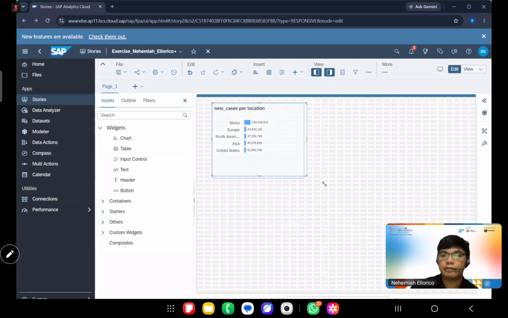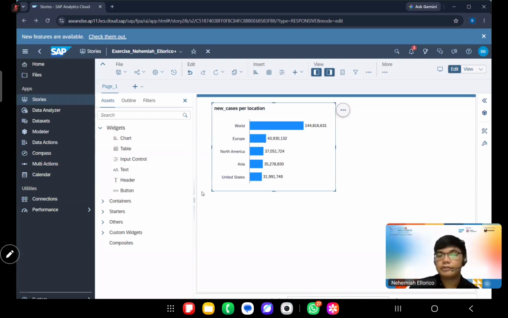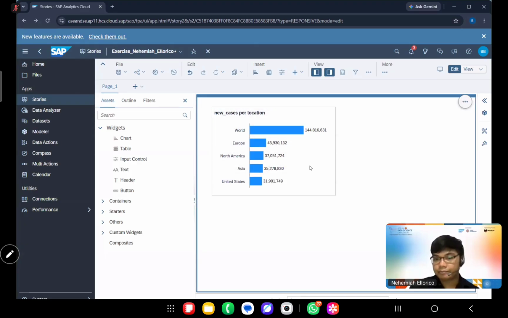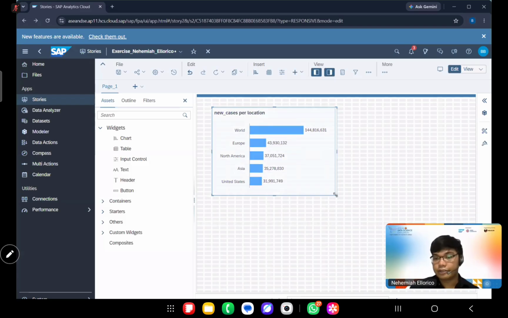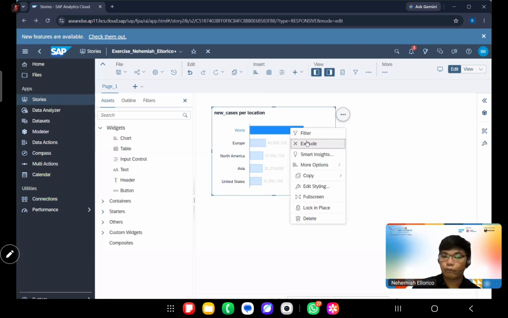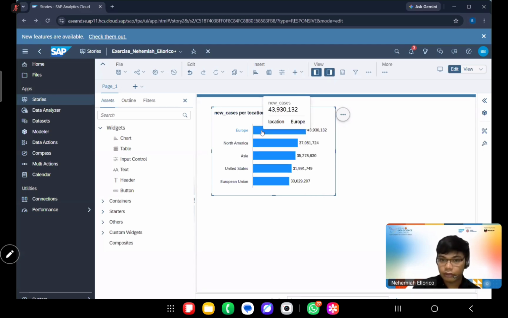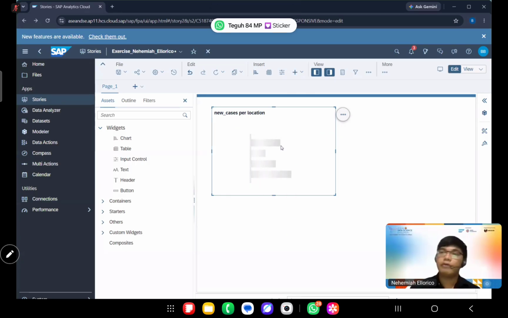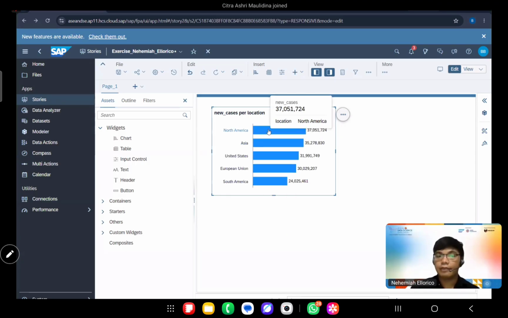Let's expand this one. To grab it, you can just be on the corner, and once those icons appear, you can grab the corners to expand the table. And then once we are here, please exclude the world, exclude Europe because it is not a country. We would want to see countries only.